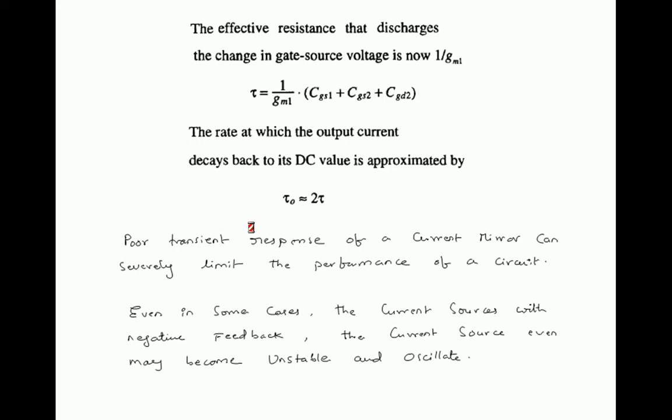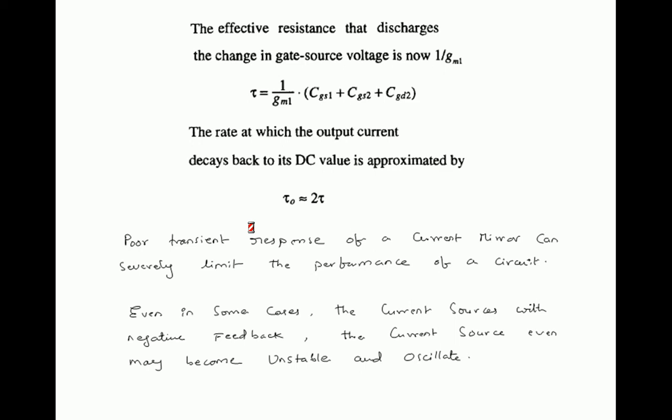Poor transient response of a current mirror can severely limit the performance of a circuit. Poor transient response is nothing but lengthy time. That lengthy time is nothing but changing the performance of the circuit. As we discussed initially, the transient response should be as small as possible. So poor transient response is nothing but the period of transient response is large, but what we require is very small.